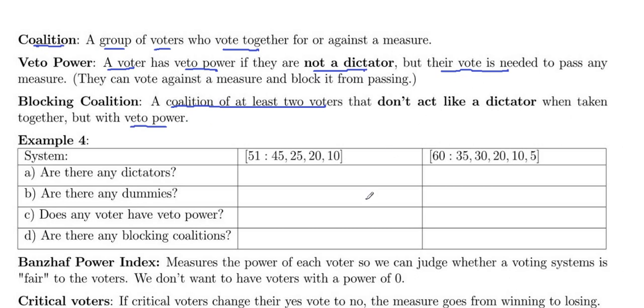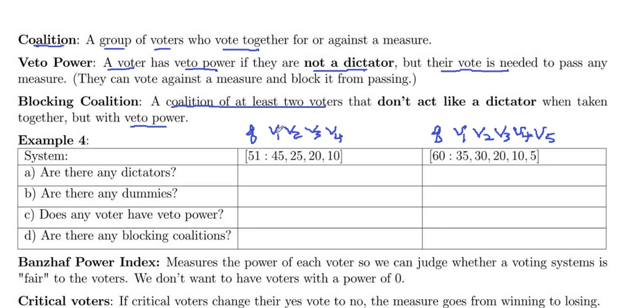So let's practice some of these definitions here. Here is our first voting system. Here is another voting system. Again, this is the quota, then the weights for voter 1, voter 2, voter 3, voter 4, and over here voter 5 as well.